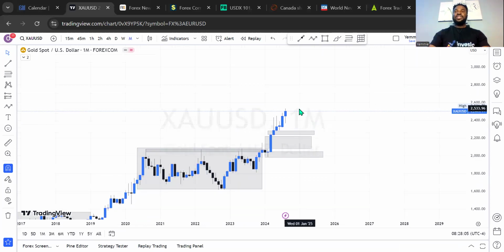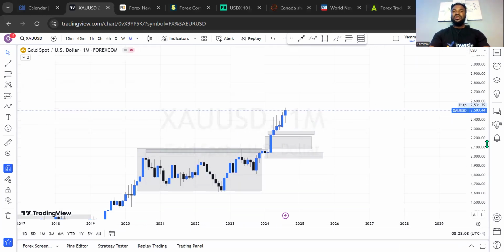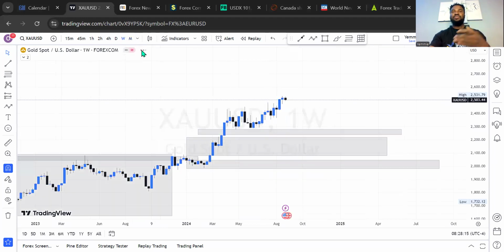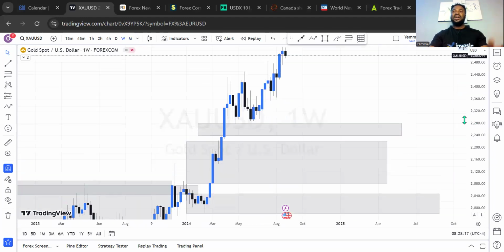And then what are we expecting for this month? Is it more of a bullish or more of a bearish? Before we expect that, let's go to a lower time frame to see more clarity why we'll be expecting more bearish movement before more breaking of the previous high, the all-time high on gold.